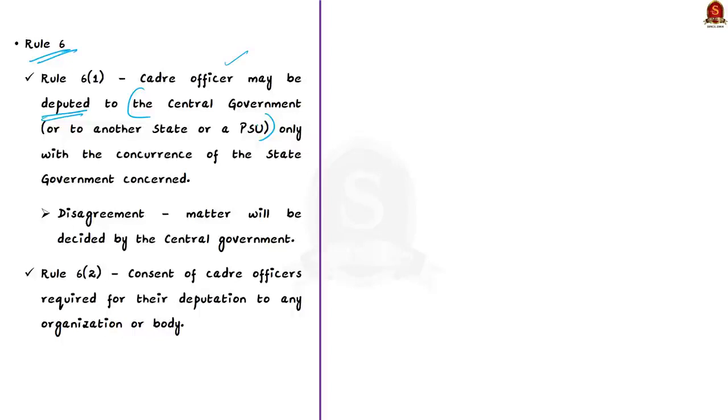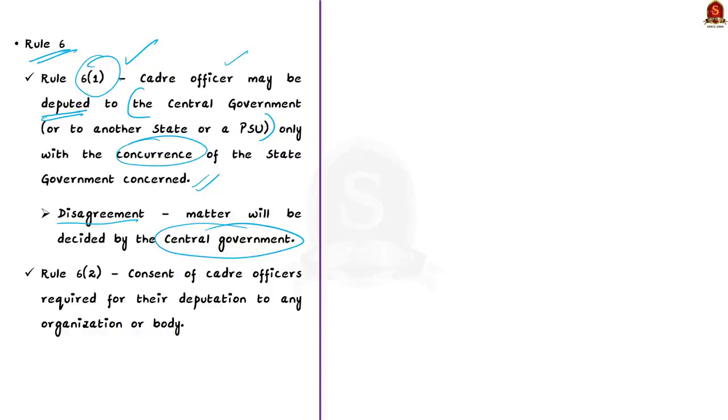But the fact to be noted here is that they may be deputed with the concurrence of the state governments concerned and also with the concurrence of the central government. So you should note that the concurrence of the state government is necessary here. And further, in case of disagreement between the central government and the state government, according to this rule, the matter will be decided by the central government. And once the central government decides on the matter, the state government should implement the decision of the central government. This is mentioned in Rule 6 Clause 1 or Sub-Rule 1, and the amendments have been proposed in this rule only.